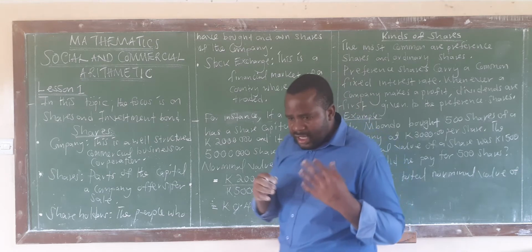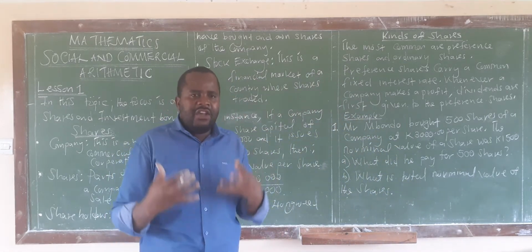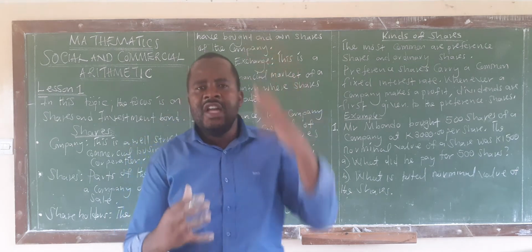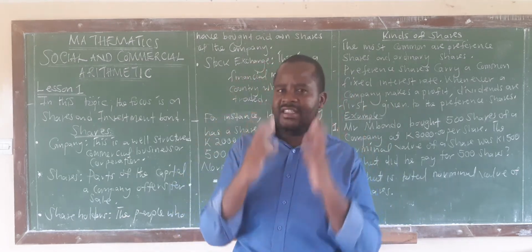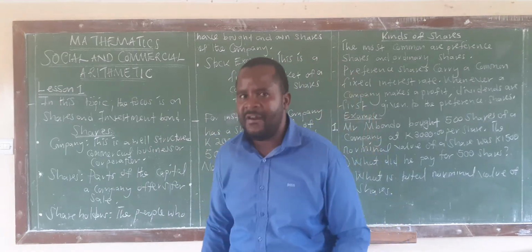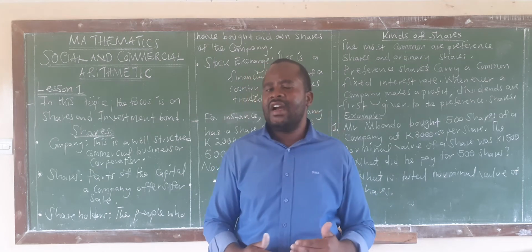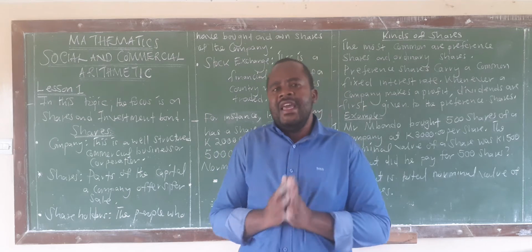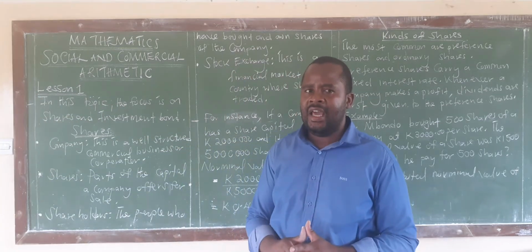Okay? So, the point to note is, when you establish a company as an individual, as a group, you may not have the relevant knowledge to be able to run that company effectively and efficiently. Hence, you bring in people that will run it on your behalf, the people that we call directors of the company. So these directors of a company are the ones that will be managing that company. They will decide how much money is to be paid out to the shareholders and the like.